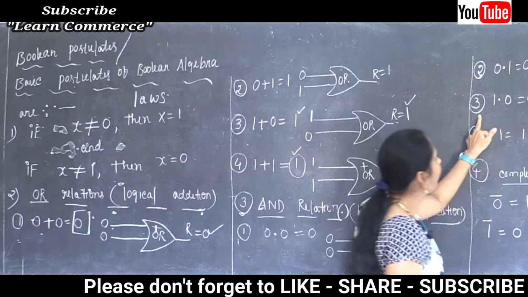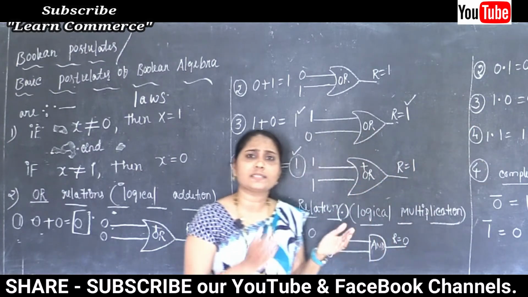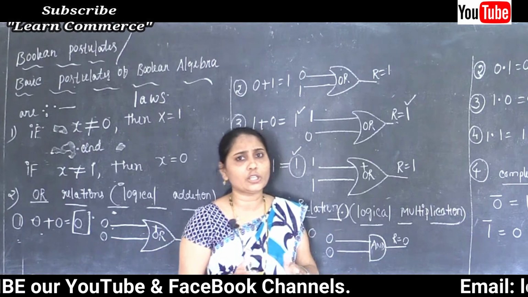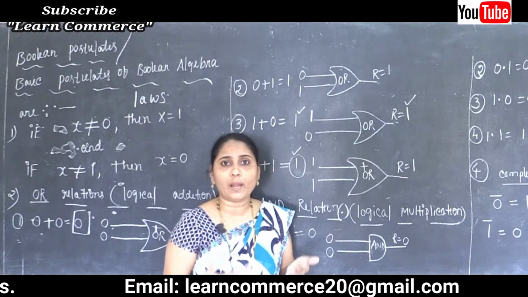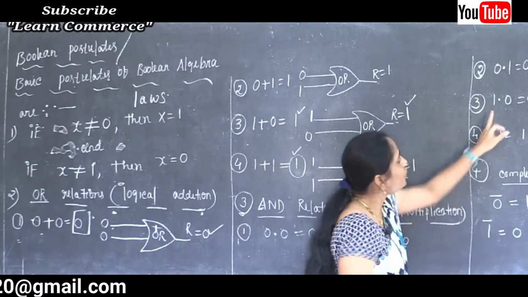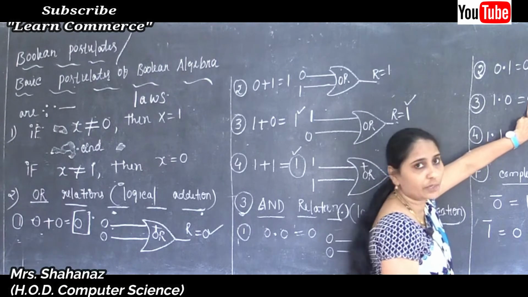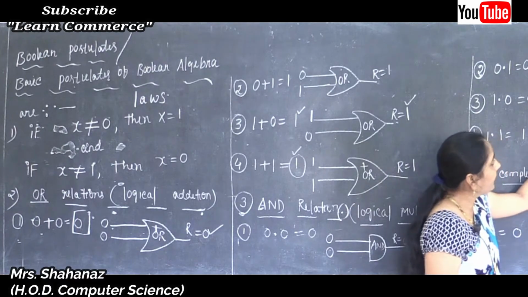And next, the third thing, 1 into 0. Whether you multiply 0 into 1 or 1 into 0, there is no difference, correct? Whatever you multiply with the value 0, the answer is always 0 only. So 1 into 0, the answer will be 0 only. Now what about the AND gate symbol?